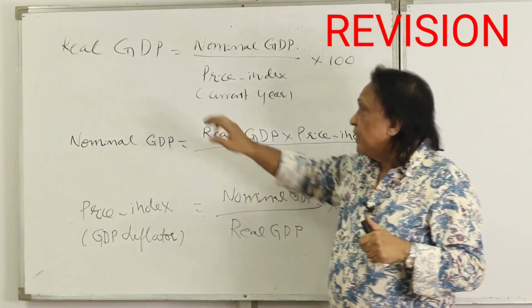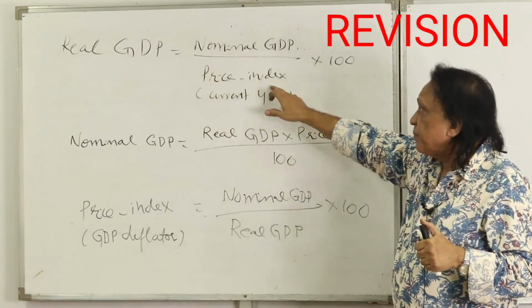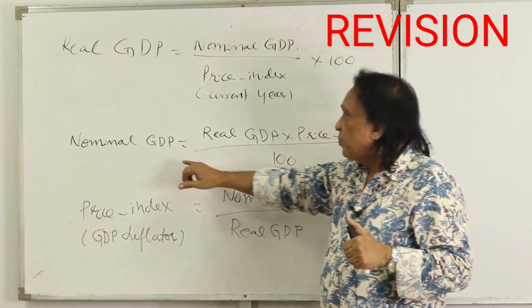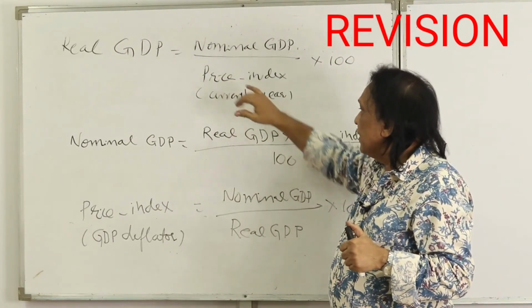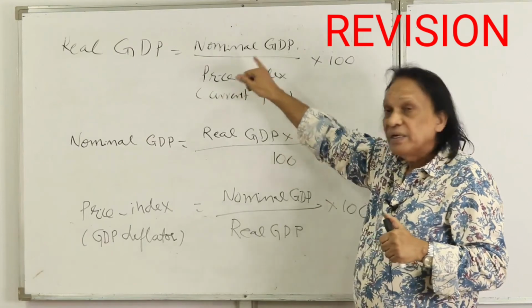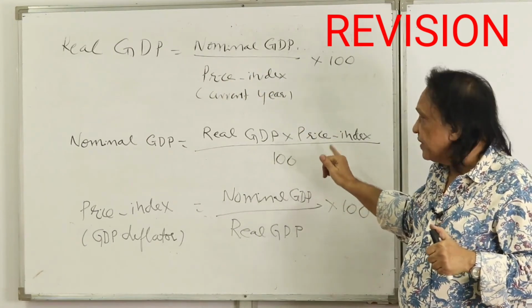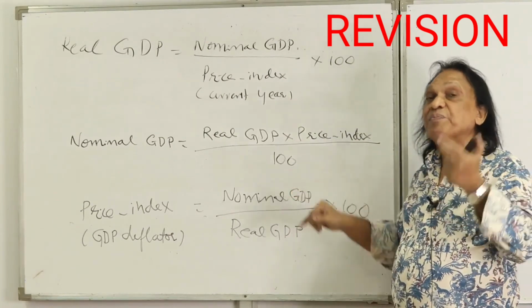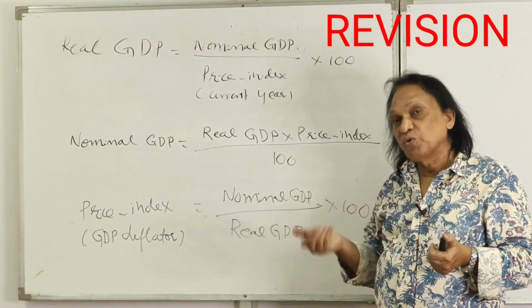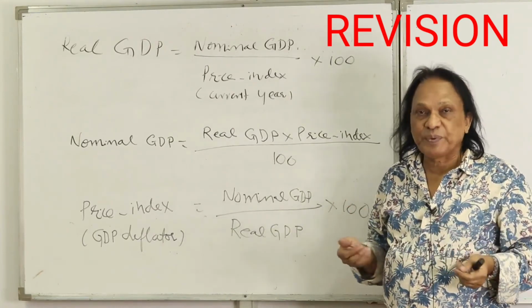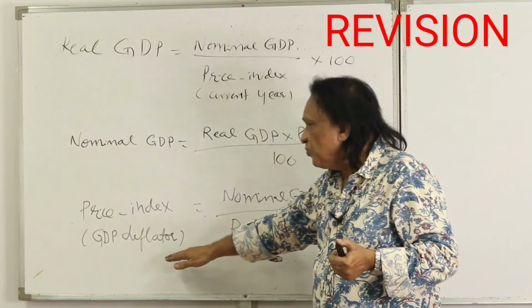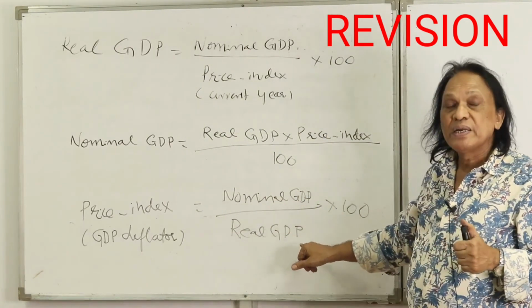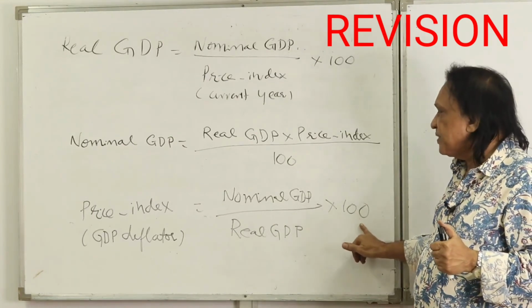How do we convert this? Real GDP is equal to nominal GDP upon price index of the current year into 100. This formula please remember. And nominal GDP is equal to real GDP into price index of the current year, that is GDP deflator, upon 100. 100 is always the price index of the base year. From this 100 you can find out the rate of change in the prices. And price index, or GDP deflator, is equal to nominal GDP upon real GDP into 100. 100 is the price index of the base year.